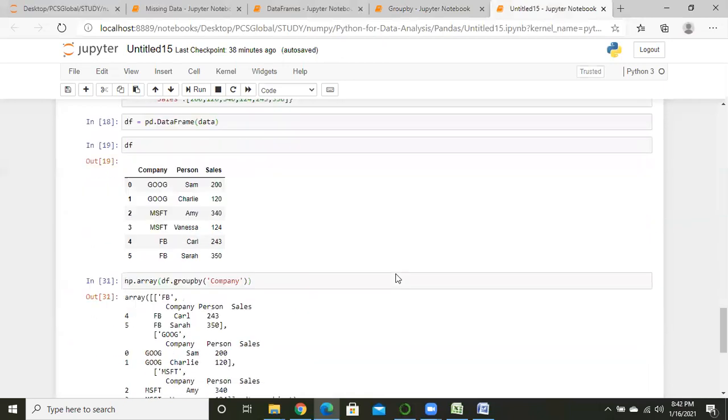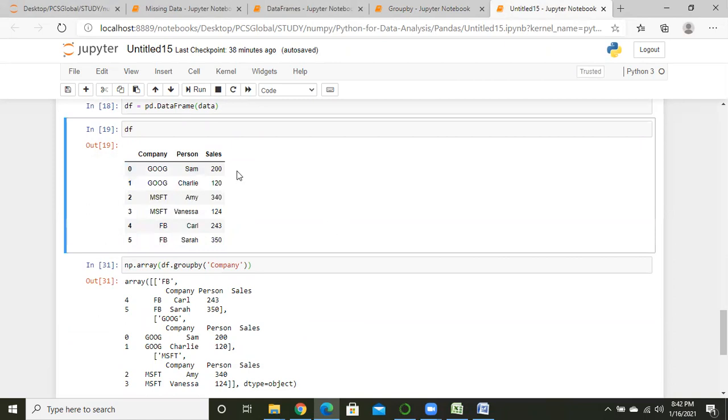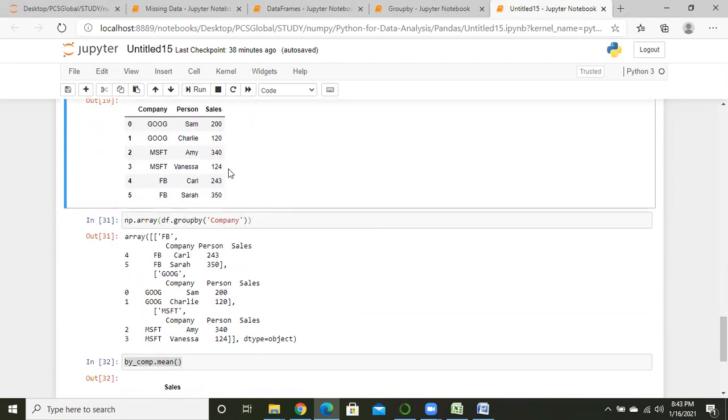This column is a string value, but this is an integer value. So if we want to calculate mean or max, we have to go through this integer value, not this string value. So Python gives us that sales value.